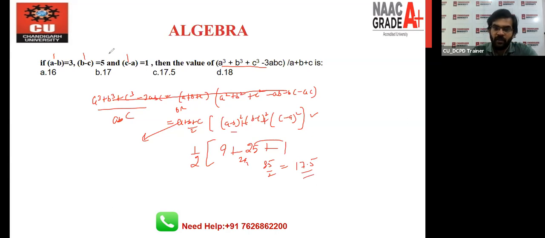Answer will be C. I hope it's clear to everyone how we can use the a cube plus b cube plus c cube minus 3abc formula in a different way, right? Because the first 4 questions we have discussed are totally based on this single formula. All right. So let's move toward the next question.